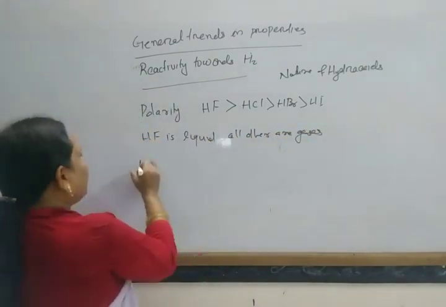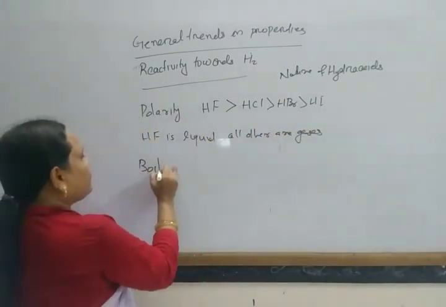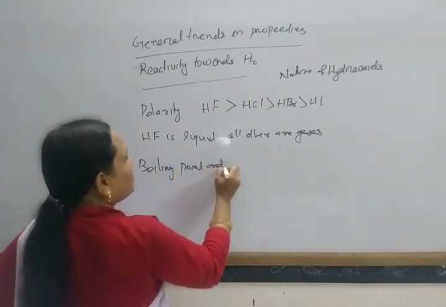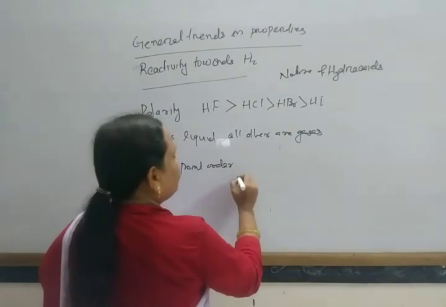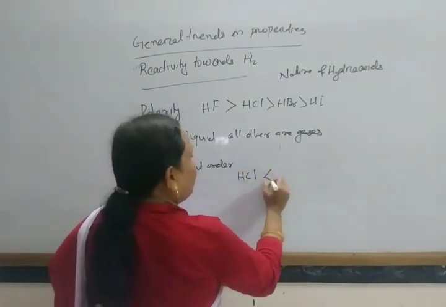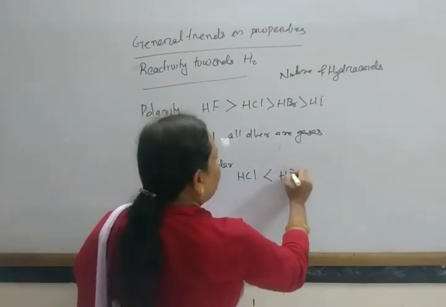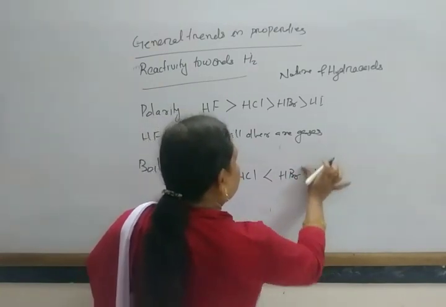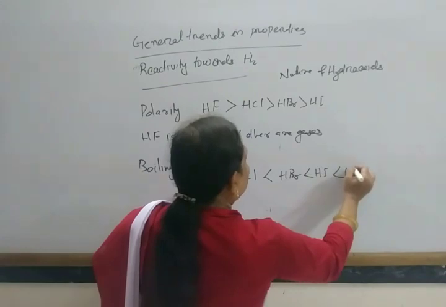So the boiling point order is HCl less than HBr, then HI, then HF.